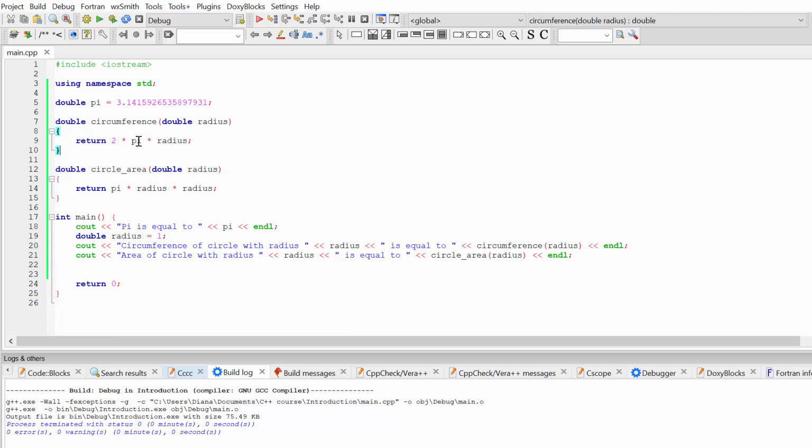If some variable is declared inside of the block of the code, inside of curly brackets, it can be accessible only inside of these curly brackets after we declared this variable. But if we declared variable outside of any function, any block of the code, like here we declared double pi, you can see that now this variable has global scope, so it can be accessible in any function in any block of the code.